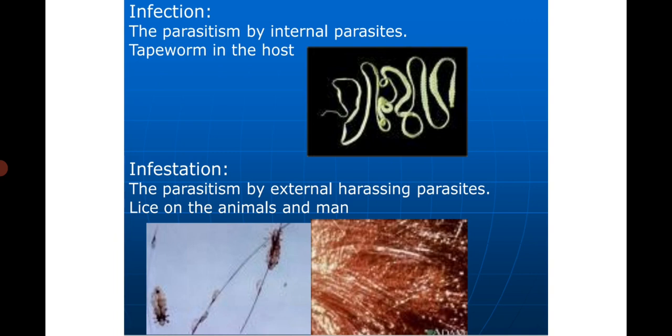Now, there is one more important aspect of parasitism, because this is the parasitology class, that is infection and infestation. The difference between infection and infestation is that when the parasite lives inside the body of the host, this type of relationship is known as infection. While when the parasite lives on the external parts of its host's body, then it is known as infestation.